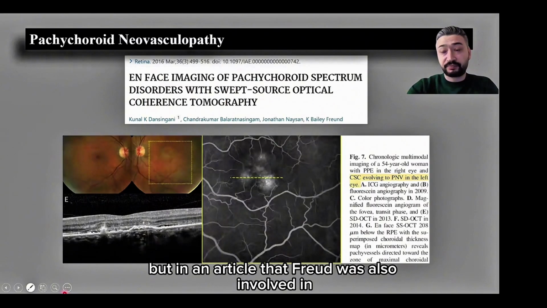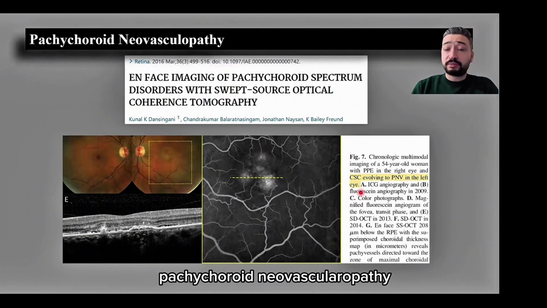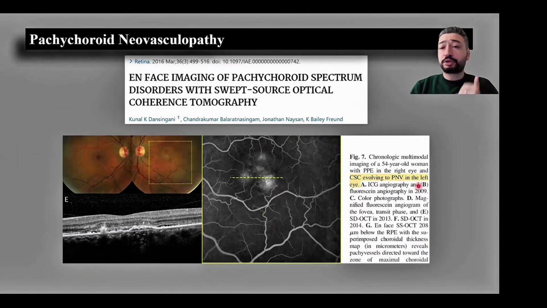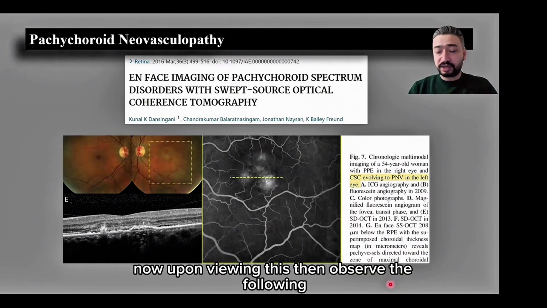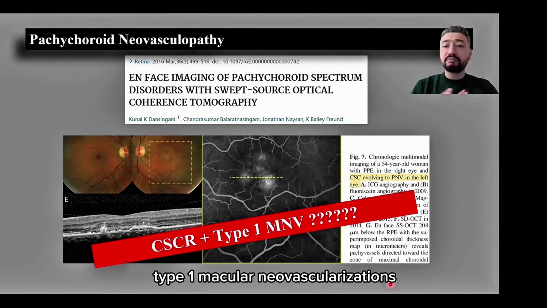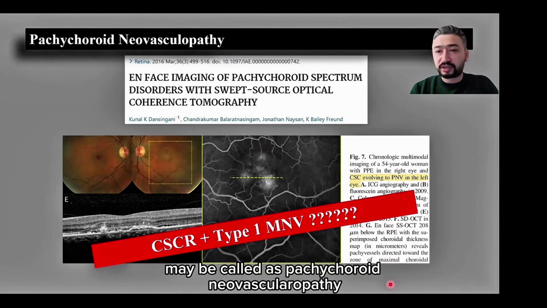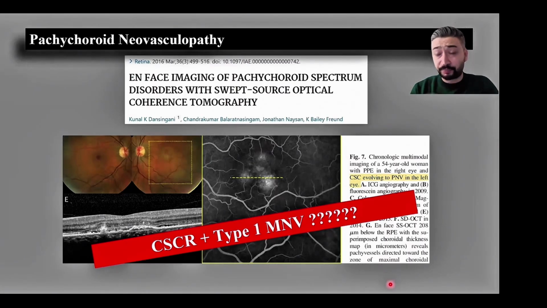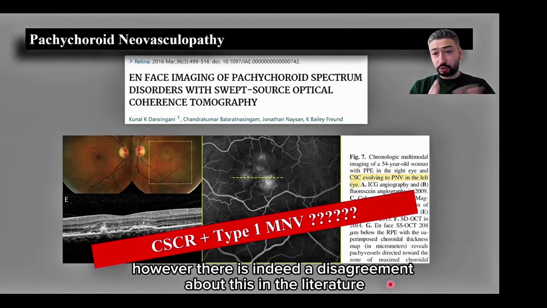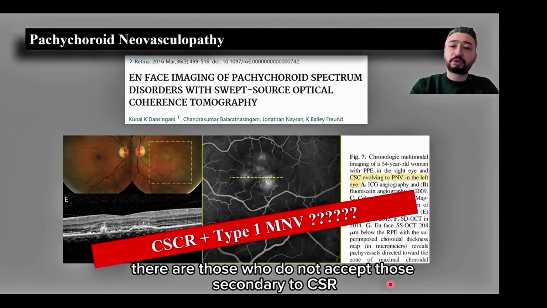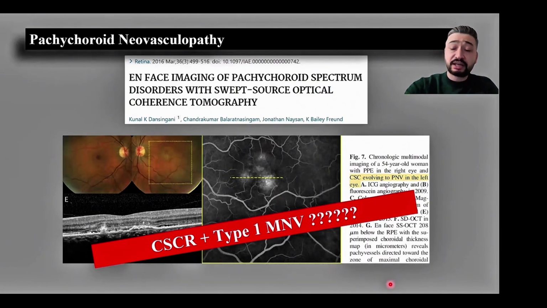But in an article that Freund was also involved in, they said this in a photograph. Pachychoroid neovasculopathy developing from central serous chorioretinopathy. Now, upon viewing this, then observe the following. Type 1 macular neovascularizations, secondary to central serous chorioretinopathy, may be called pachychoroid neovasculopathy. However, there is indeed a disagreement about this in the literature. Some consider all of these as pachychoroid neovasculopathy. There are those who do not accept those secondary to CSCR.